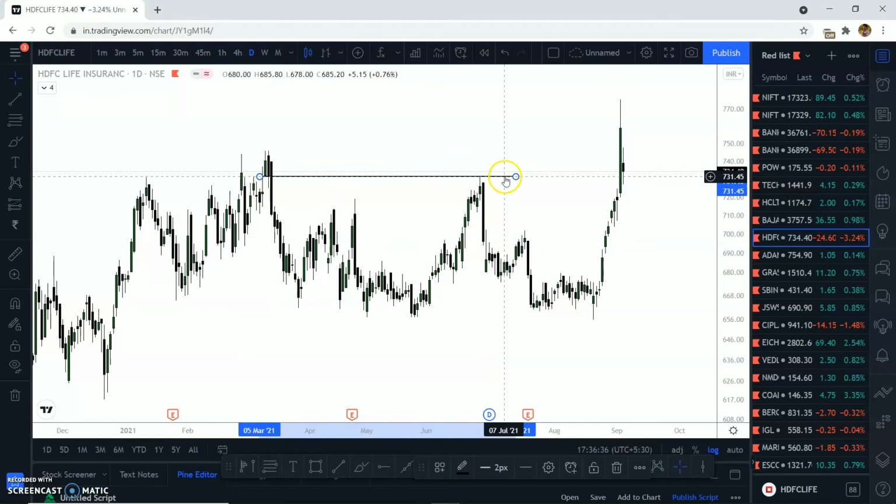So look at the precision of this order block. This candle did not have any wick. That's the reason we simply considered the opening of the body. So price almost touched it. What is the low? 732. What is the high? High is 731.50. So just by 0.50 paisa the price missed this and then fell lower.